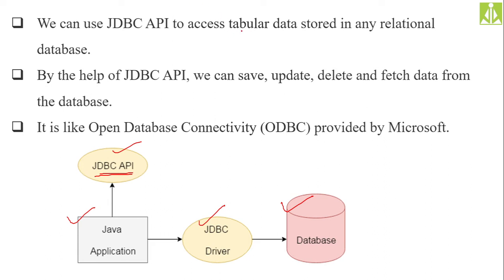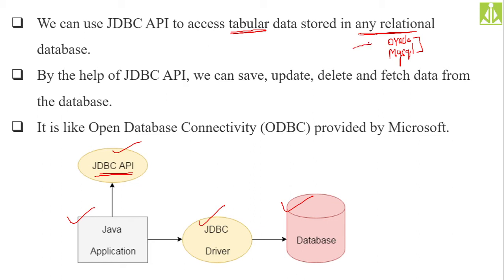So whenever we are saying database, it is going to have the tables. Inside the database, we are going to have the tables. Okay, those tables are stored in any relational database, irrespective of the vendor. As I said, we have Oracle, we have CBEL, we have MySQL. All these are different vendors of the database.